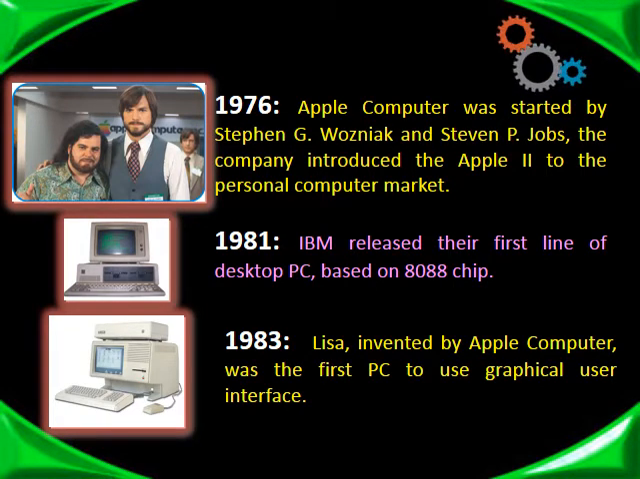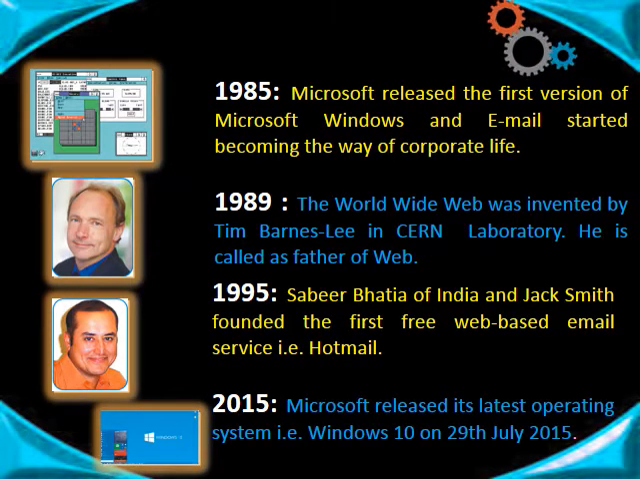1976, Apple Computer was started by Stephen G. Wozniak and Stephen P. Jobs. The company introduced the Apple II to the personal computer market. 1981, IBM released their first line of desktop PC based on 8088 chip. 1983, Lisa, invented by Apple Computer, was the first PC to use graphical user interface. 1985, Microsoft released the first version of Microsoft Windows and email started becoming the way of corporate life.